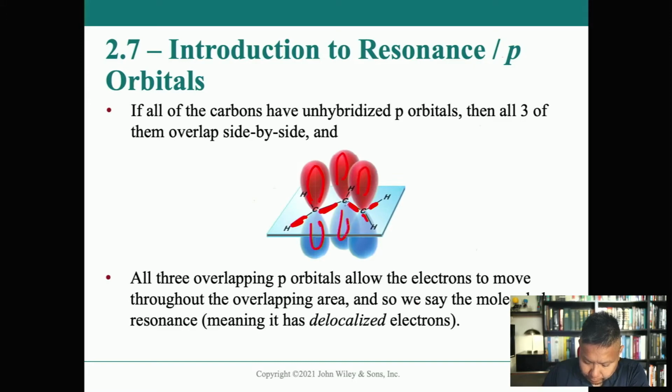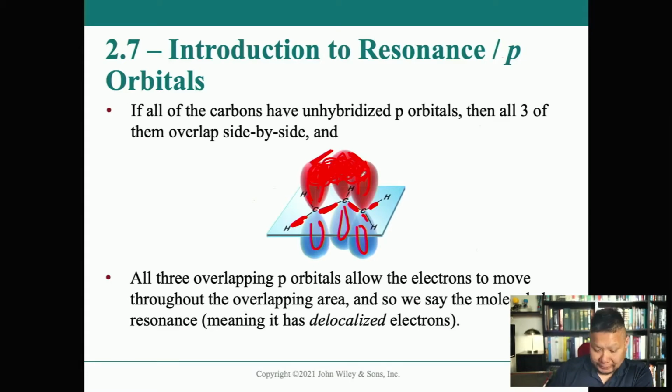Notice that these p orbitals overlap each other. It's not just here that they overlap, where we draw a double bond, or a pi bond, but in fact it overlaps over here too. So based on that, the electrons are actually delocalized through the entire area of electron distribution where these molecular orbitals are overlapping.